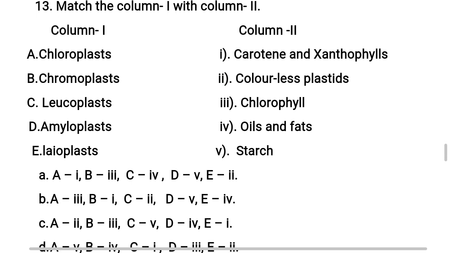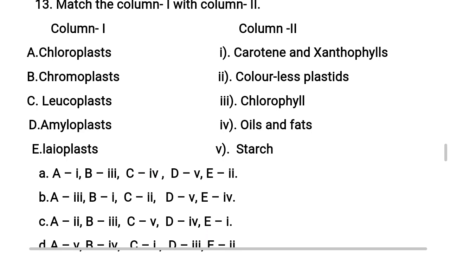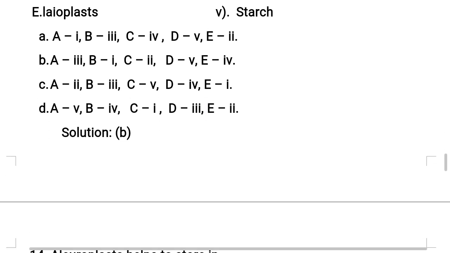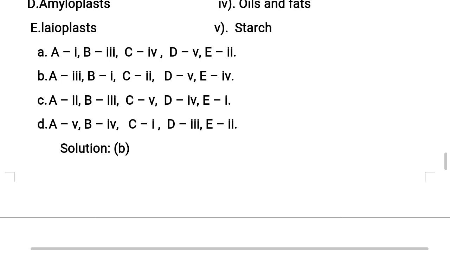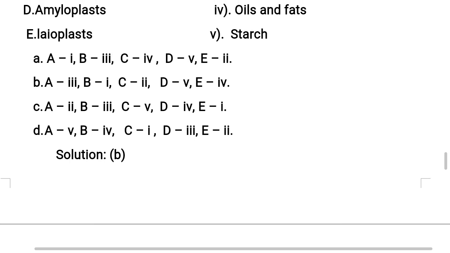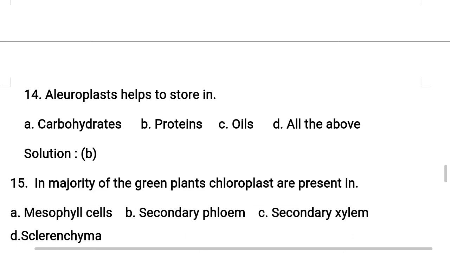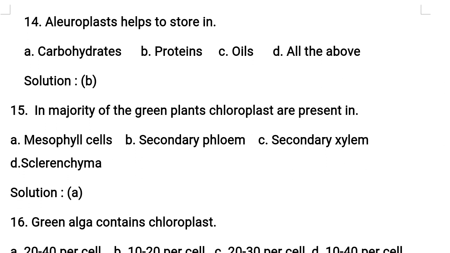Next, elaioplasts. This elaioplast helps to store oils and fats, so it matches with Roman number 4. So the correct answer for this question is option B. Understand? A is matching with 3, B with 1, C with 2, D with 5, E with 4. Right? Hope you understood the explanation for this question.